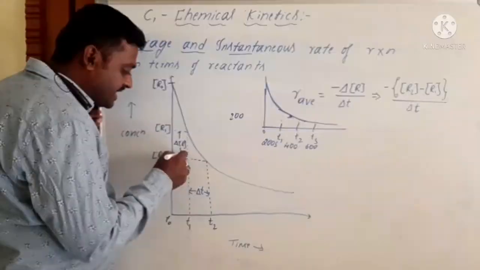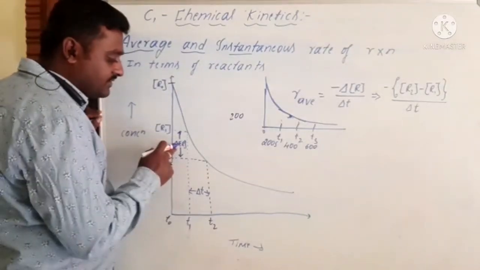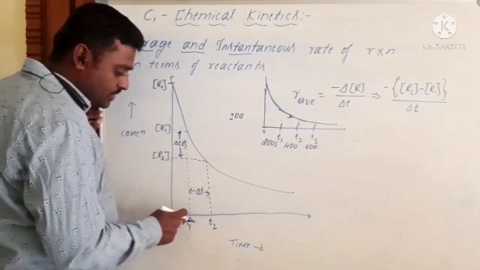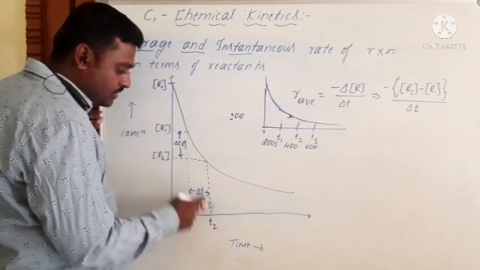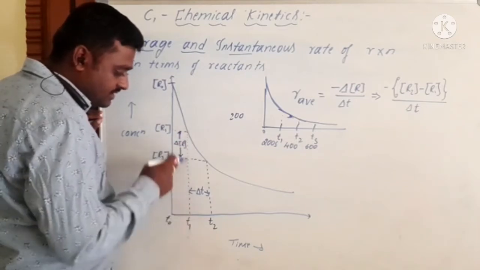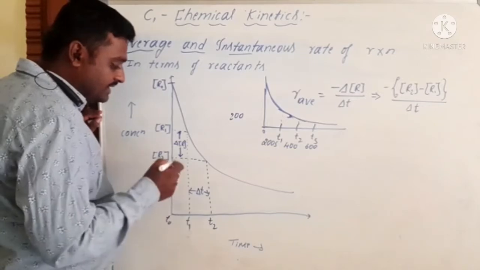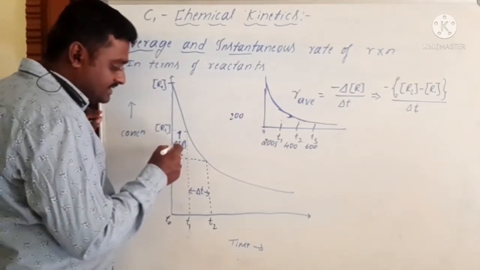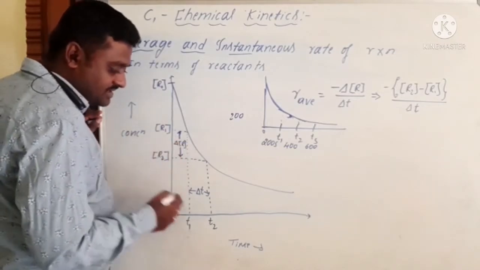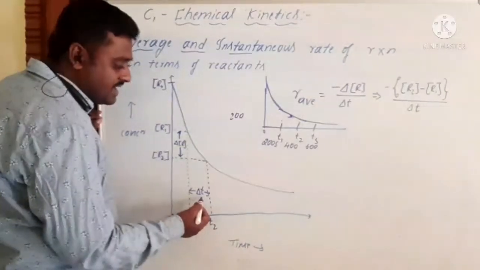This is the change in concentration in the T0 to T1 interval or the T1 to T2 interval. You can consider this one, so here we consider the T1 to T2 interval. And what is the time taken for this delta R concentration change? The time is T2 minus T1, that is delta T.